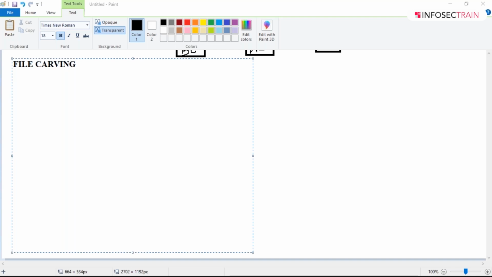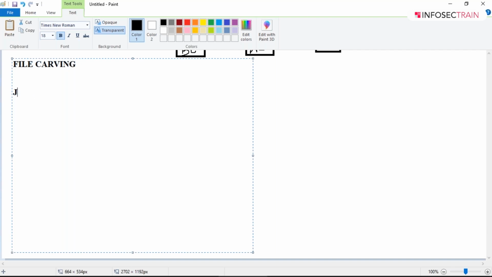Please note it down. So file carving, as I told you, is the technique to recover files and fragments of files from the unallocated space of a hard disk in the absence of metadata. Various file formats we have: JPEG.